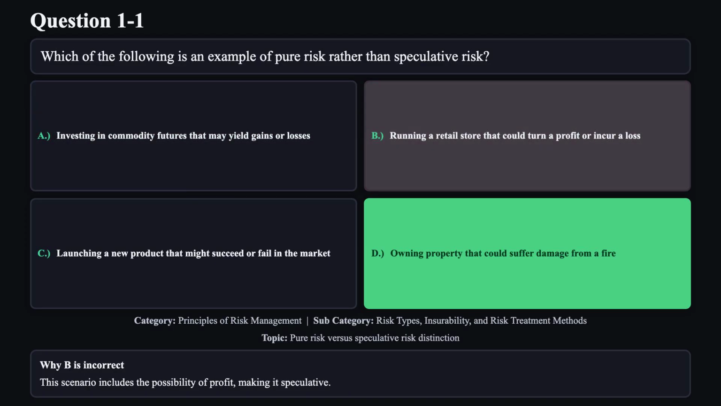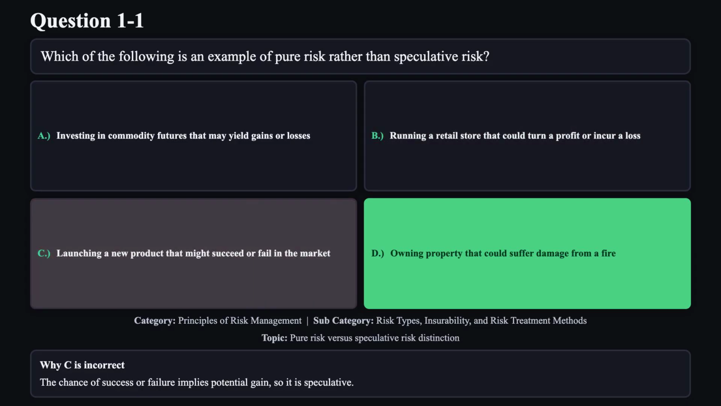Reason B is not correct. This scenario includes the possibility of profit, making it speculative. Reason C is not correct. The chance of success or failure implies potential gain, so it is speculative.